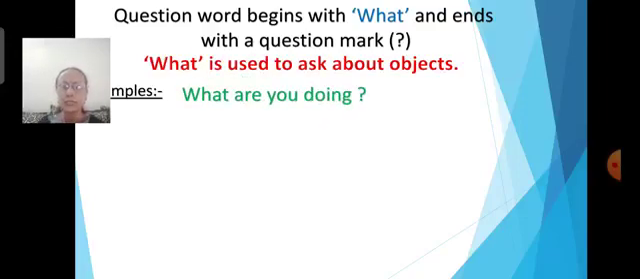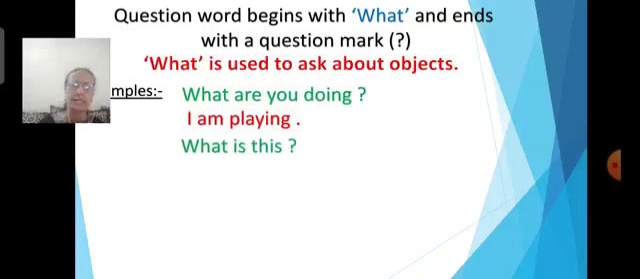Now, let me give you the examples. What are you doing? So, you will say, I am playing or I am writing. Then, yes, many answers are there. What is this? Just now I showed you and asked you. Correct? So, here it is. What is this? This is a tree.